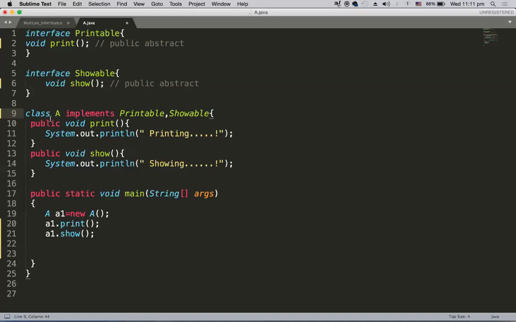Now this class A's responsibility is to implement these methods. Printable has a print method and showable has a show method. So public void print with some implementation, and public void show with some implementation. It's printing here and it is showing here.